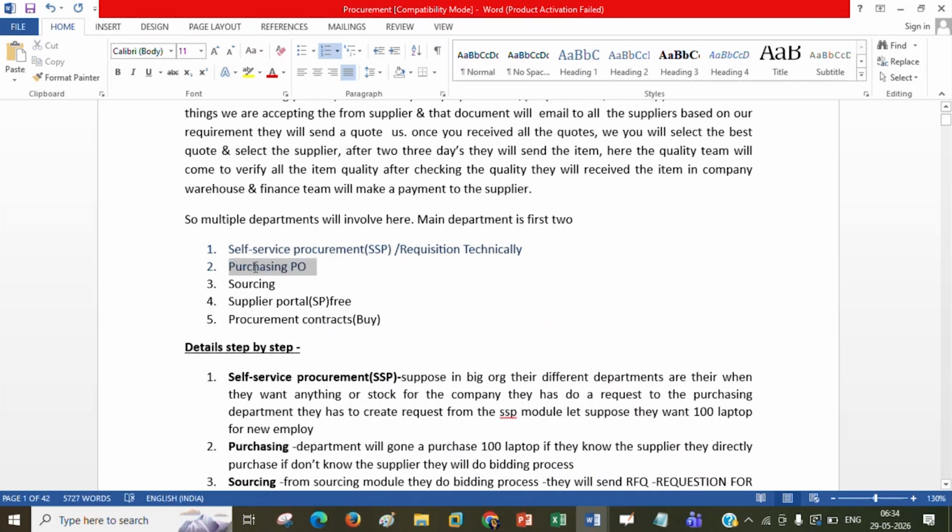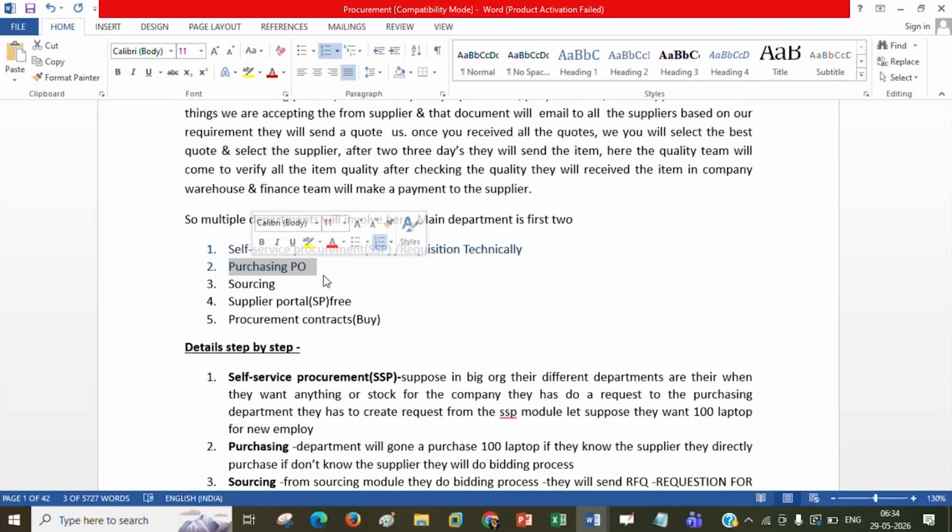Then purchasing, that means the person or department who is going to manage the purchasing activities. Which item we are buying, which quantity we are buying. In simple words, they will take care of purchase order related activities.